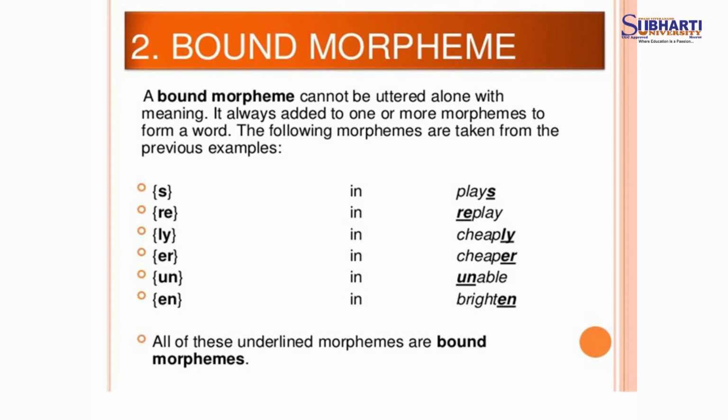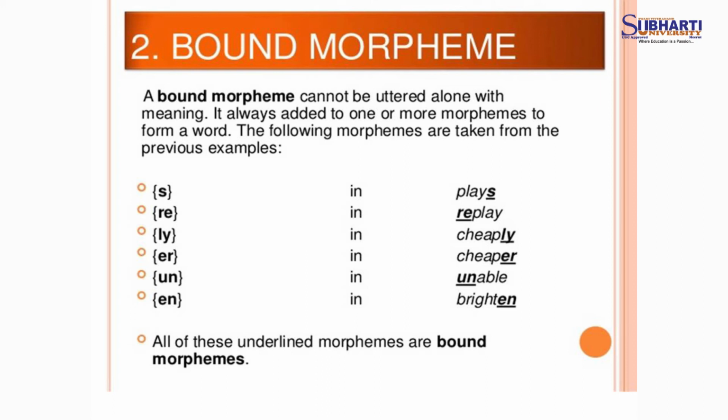Now, what is a bound morpheme? A bound morpheme cannot be uttered alone with meaning. It is always added to one or more morphemes to form a word. The following morphemes are taken from the previous examples.